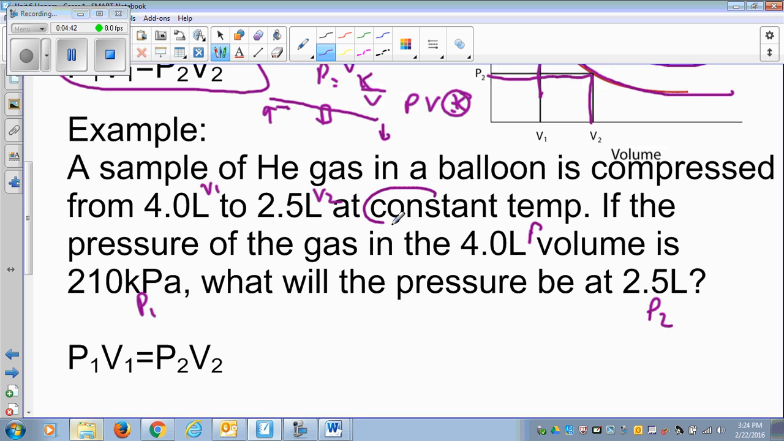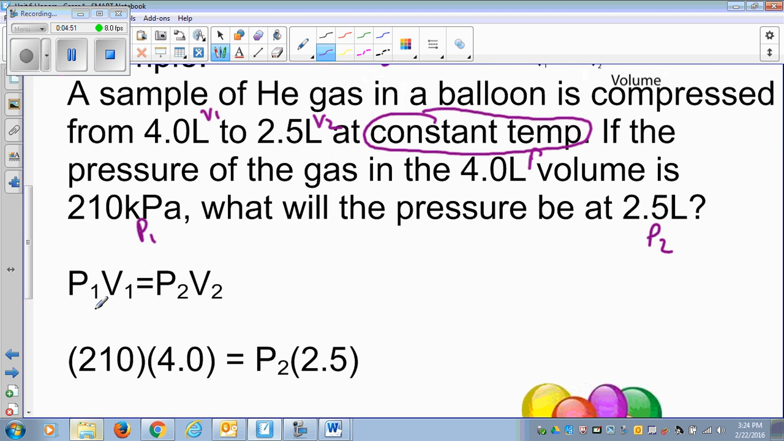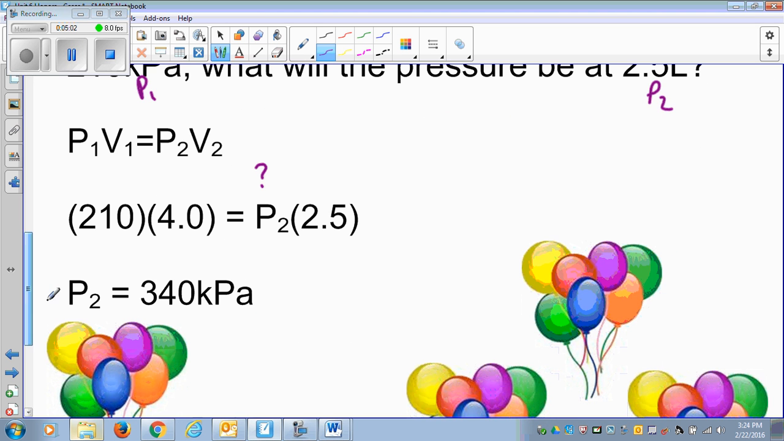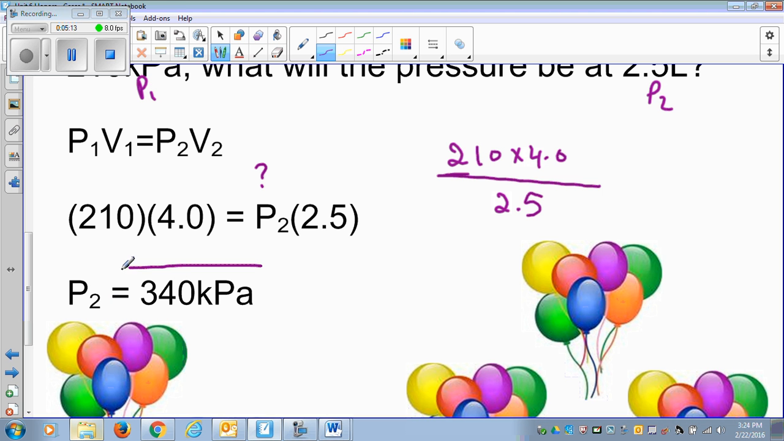It tells you right here that the temperature is constant. Even if it doesn't tell me, there is no mentioning of the temperature, so I'm not going to be concerned about the temperature. All I'm going to do is plug the numbers in. My first pressure is 210, my first volume is 4.0. My second pressure, I don't know, this is what I'm calculating. This is my second volume. So to calculate the P2, I will take 210 multiplied by 4.0 divided by 2.5. That will give me the pressure 340 kPa.